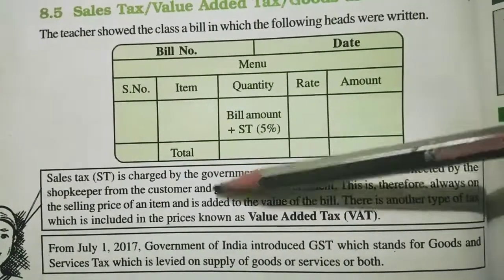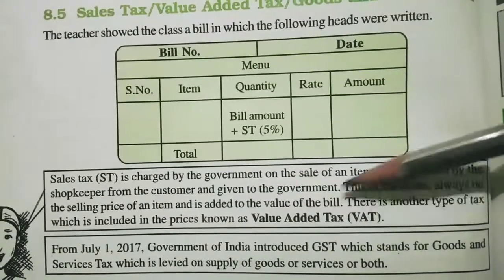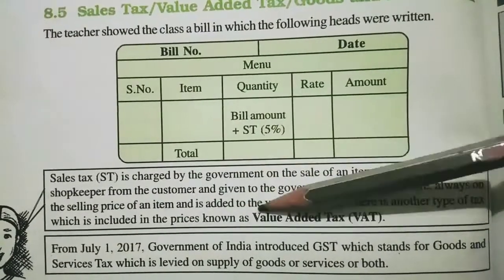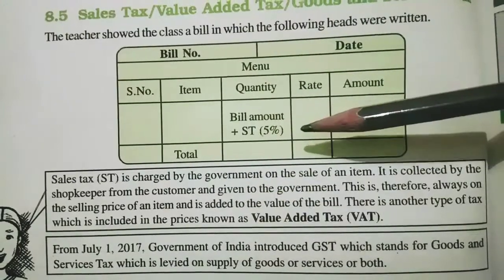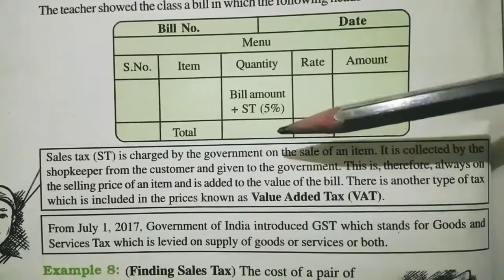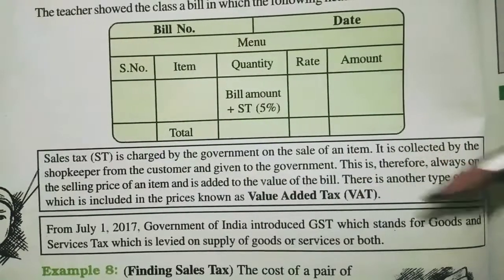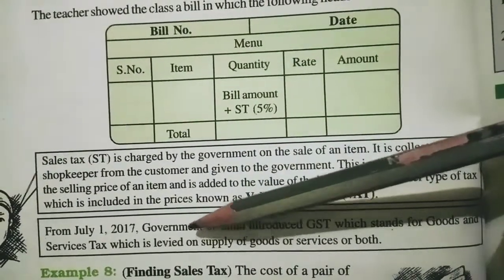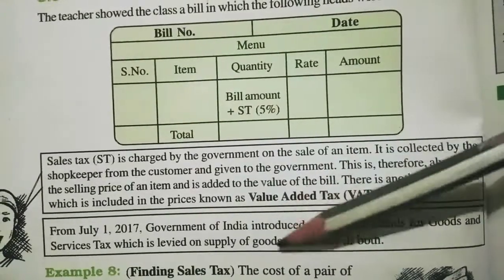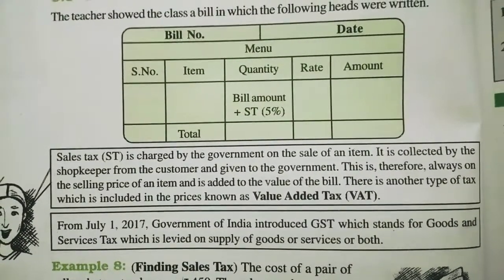There is another type of tax which is introduced in the prices known as value added tax, or VAT. So this is also a type of tax. The functioning of all the taxes is the same. Nowadays every tax has been converted into GST. From July 2017, the Government of India introduced GST, which stands for Goods and Services Tax, which is levied on supply of goods and services both. Goods means any item, any object. So these are some concepts about tax.